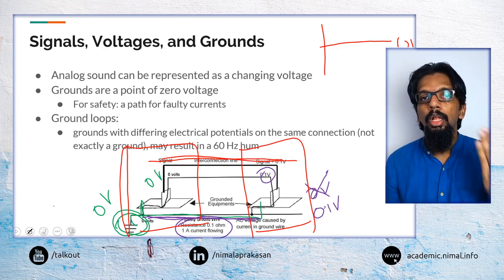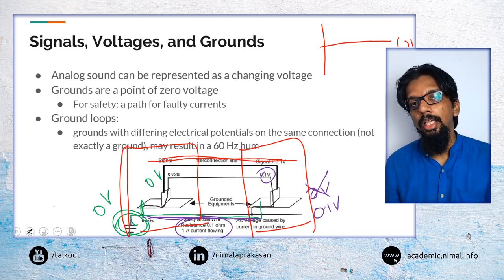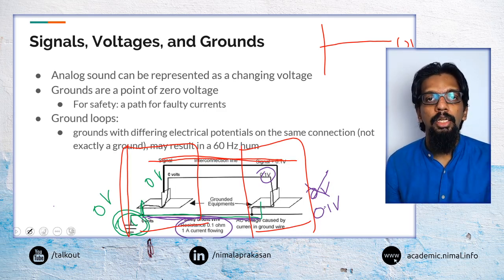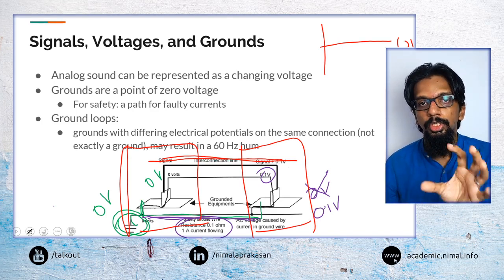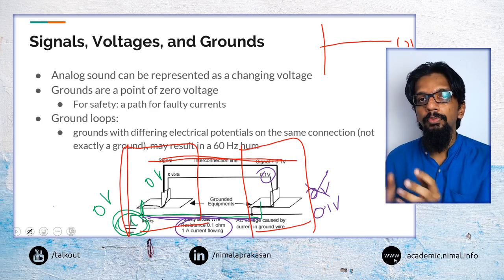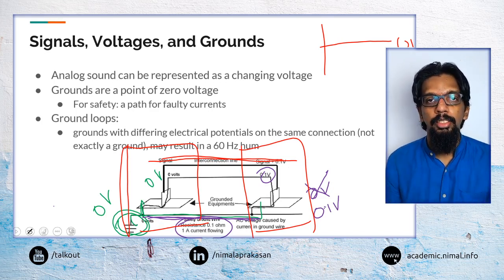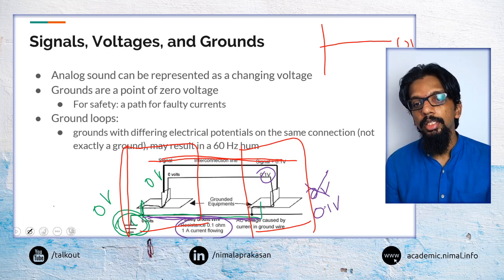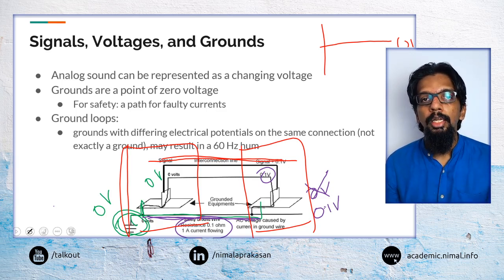In most professional audio devices, you may come across things such as ground lifts, so you may have to consider using those options. Just remember this, and we may come back to this at a later stage when we are discussing various devices. This is something that may be needed in practical use.